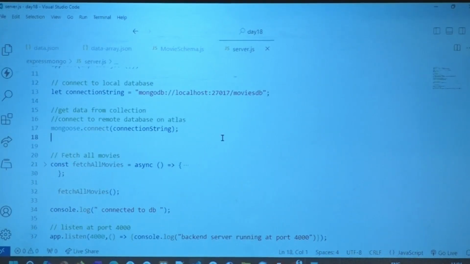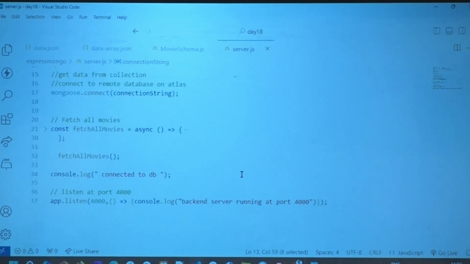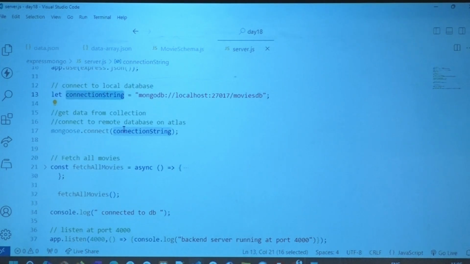What we expect from you, or what the file that I gave to you, it connects. You see that here? Please everybody look at the screen once. In the connection string, at the end here, I have given the database name, movies DB. So in your local system, you should have this movies DB with the collection movies. Let me first show you. So the connection string is that I have connected.